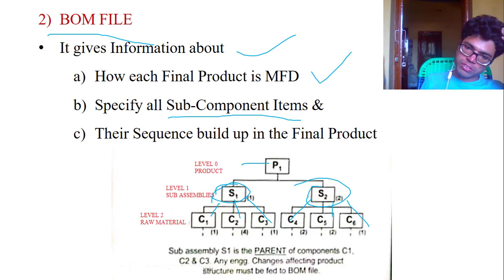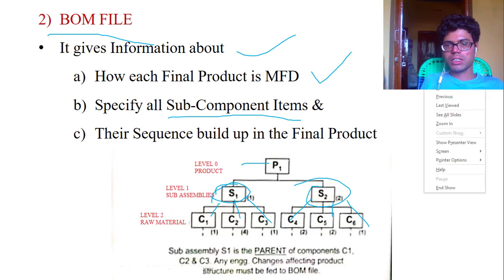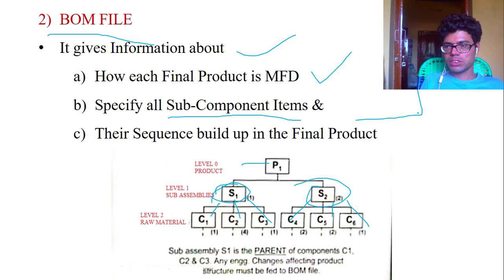If I take an example related to a car or automobile, for example a cycle, for manufacturing a cycle I take two sub-assemblies, 1 and 2.